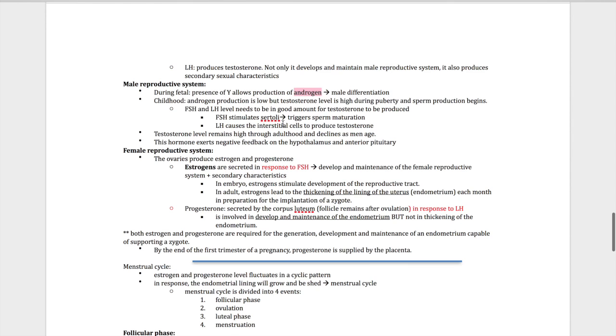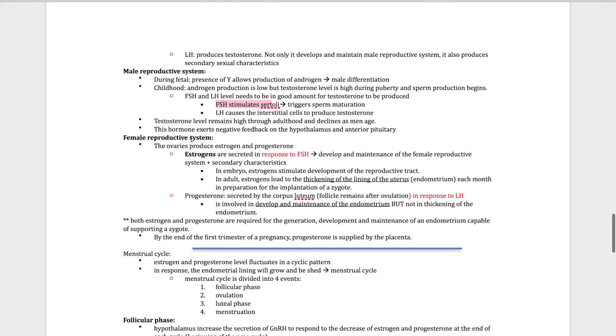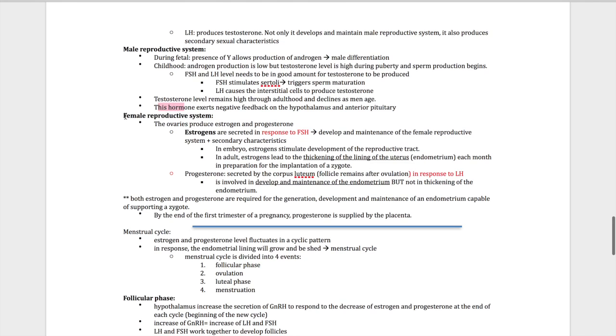Right. FSH stimulates Sertoli cells that trigger sperm maturation, and LH causes the production of testosterone, like I said earlier. Testosterone is high, and then declines as we age. Those hormones, like testosterone and estrogen, like androgen, whatever we're going to talk about, always have a negative feedback on the hypothalamus and anterior pituitary gland. You'll see why really soon.